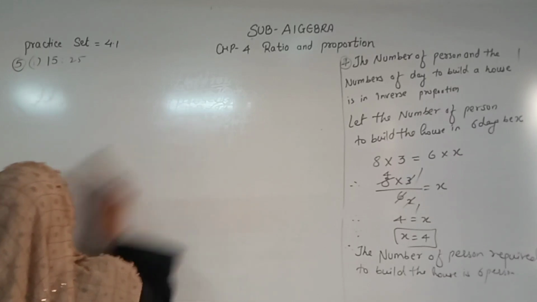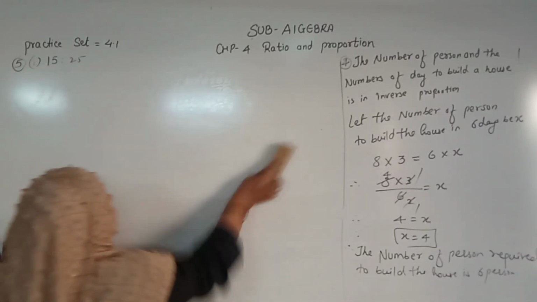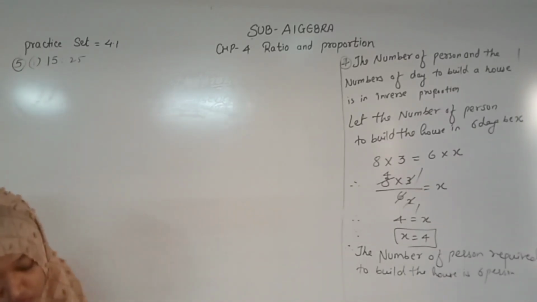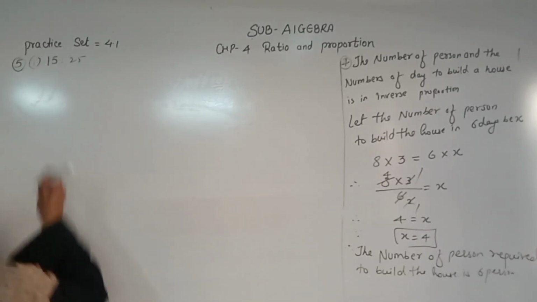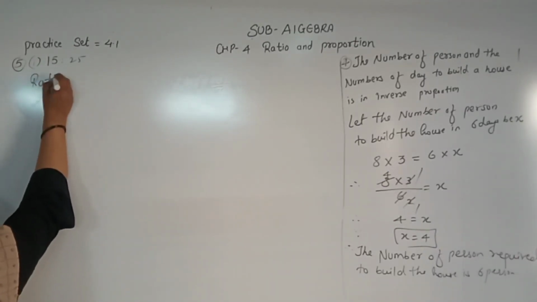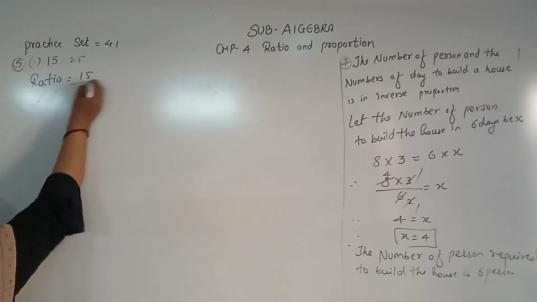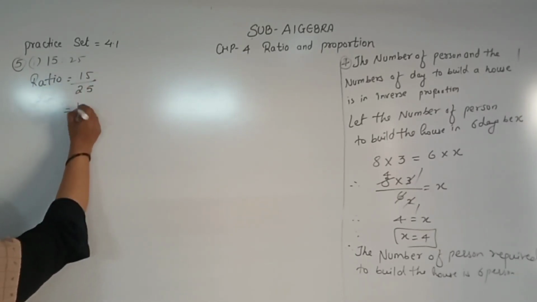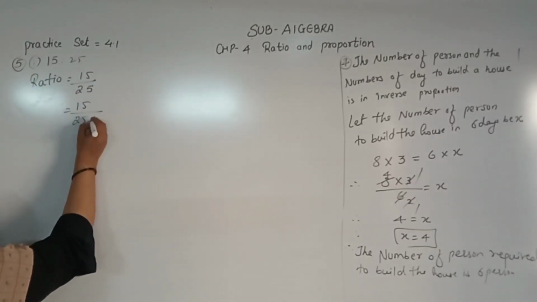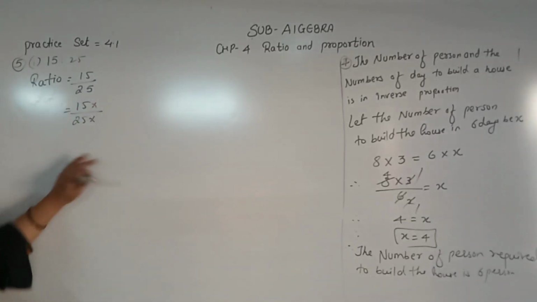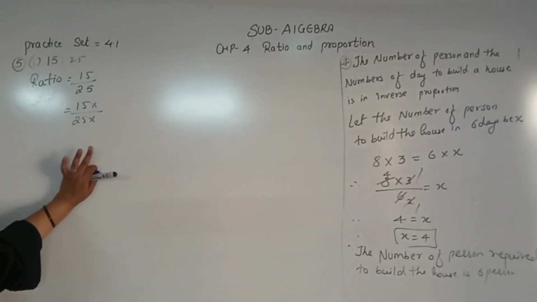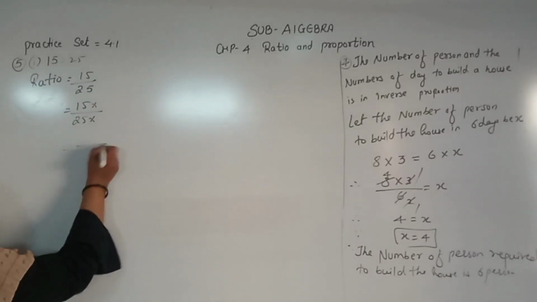Let me rub the board clean. Come on. So now you have to convert. See, right here the ratio 15 ratio 25. So 15 into what? We don't know right now. So for this purpose, we want the denominator as 100.